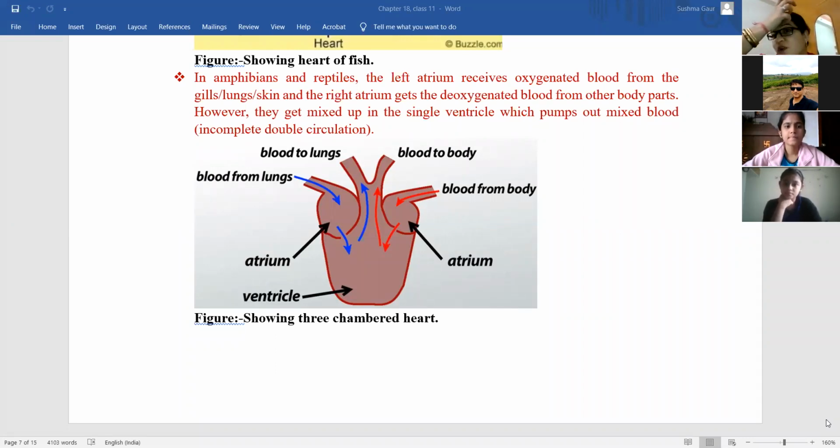Risha's question is not yet solved, right? Oh, ma'am, I understood. Yeah, I got it now. Tell me, what was your question? Ma'am, my question was, when the blood is getting mixed, why does it need to go to the lungs?